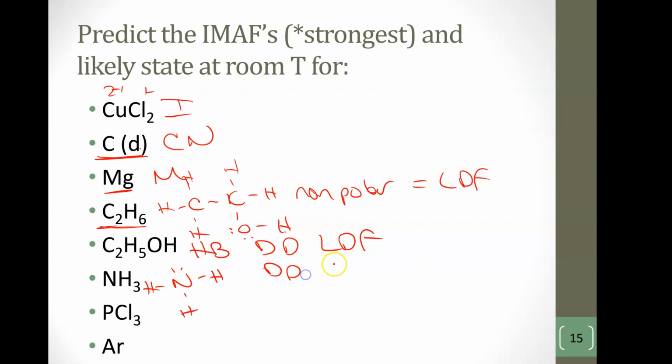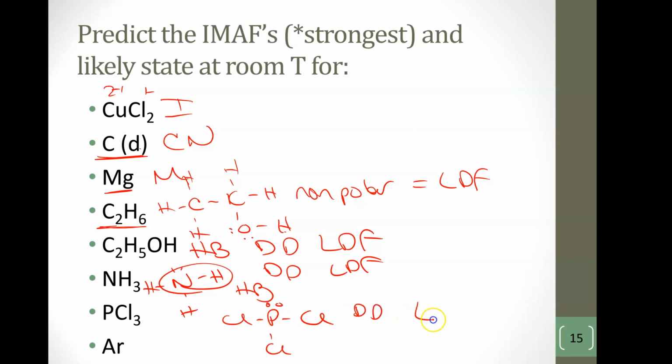It's got dipole-dipole, LDF, and hydrogen bonding because the hydrogen is polar covalently bonded to the N. PCl3 is a very similar structure. So it's polar, so it has dipole-dipole and LDF, but it doesn't have hydrogen bonding, doesn't even have hydrogen. Argon is a noble gas, all it has is LDF.